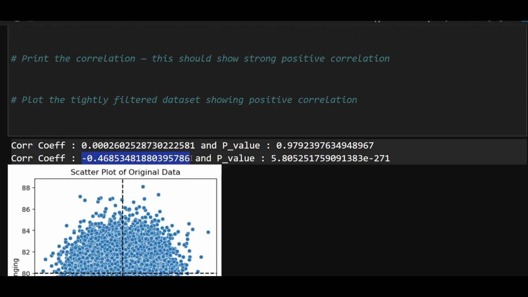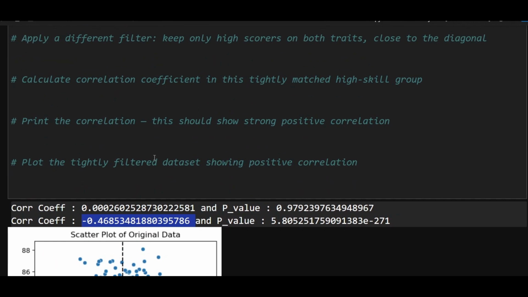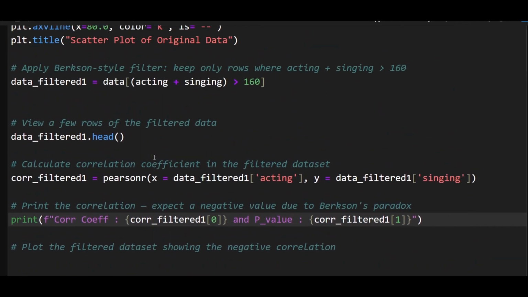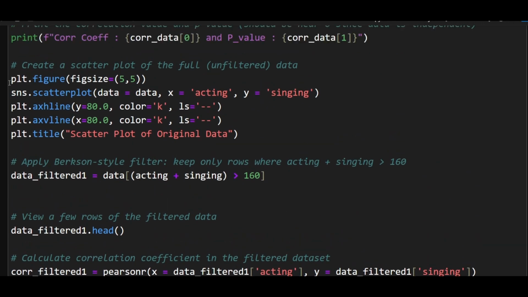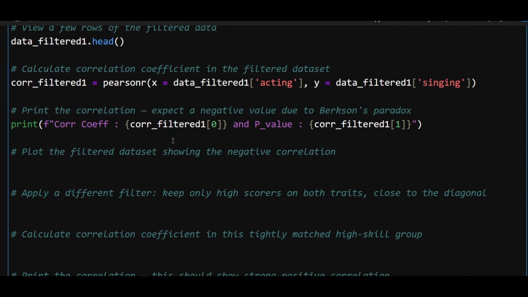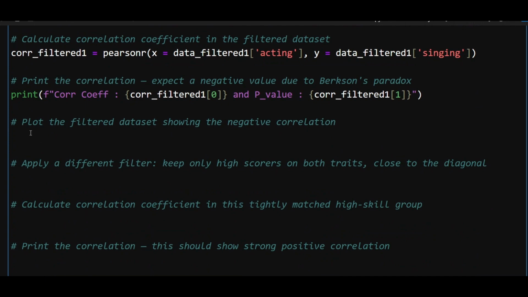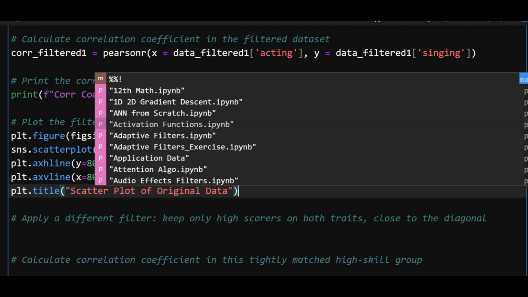My correlation between acting and singing has become negative, and my p-value is very low. That means there's a great amount of confidence that a negative relationship happens between acting and singing. That's really strange. So what can I do? I'll plot the data and see what's happening there. So I'm just going to copy this entire code from here, and let's see what happened.